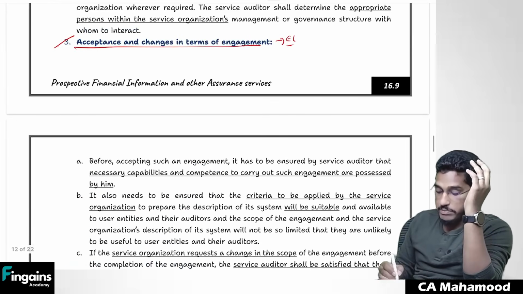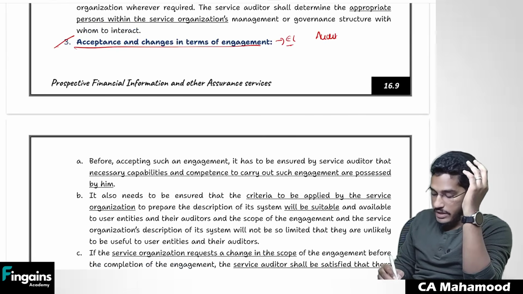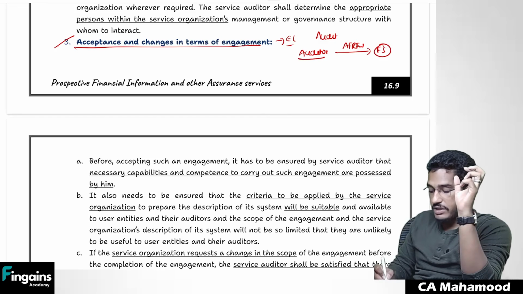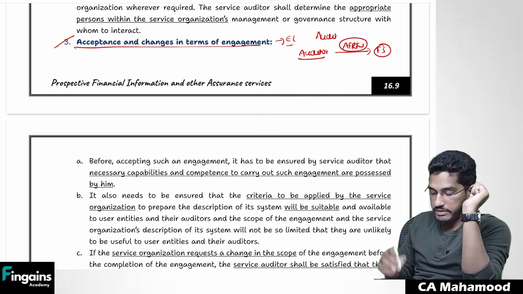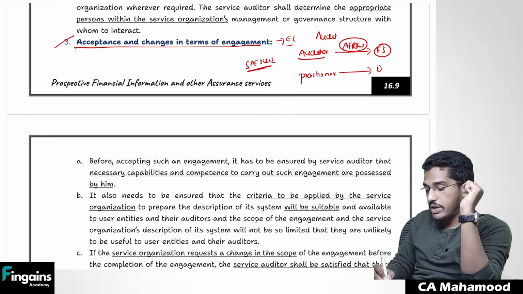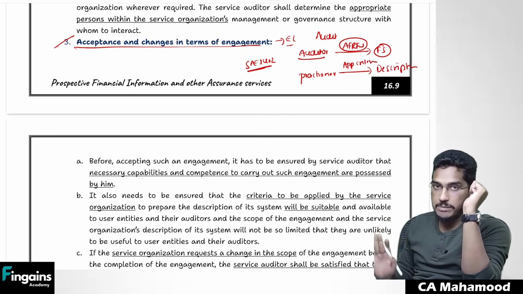And here one more thing we have to remember. See, in the audit, what do we do? In the audit, the auditor will try to verify whether the financial statements are as per the applicable financial reporting framework. This is what we do in audit, right? But in this kind of engagement, in SAE 3402, here we call him a practitioner. So a practitioner should verify whatever description has been prepared by the management regarding internal controls, whether it is as per applied criteria or not.